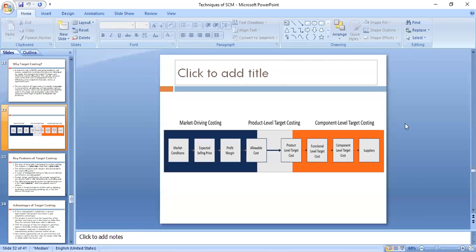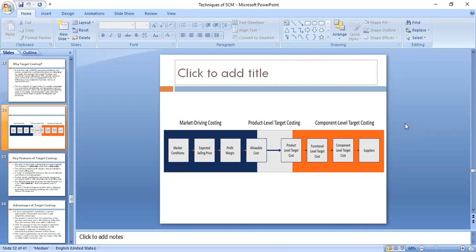Now once you go for a product level target, what you have to do now is go for component level target costing, correct? I want to produce a product at 8,100, so I will go for component level target costing. So I will see how much money I can spend on administration, how much on sales and distribution, how much on my suppliers, how much on my production strategies, various different components.